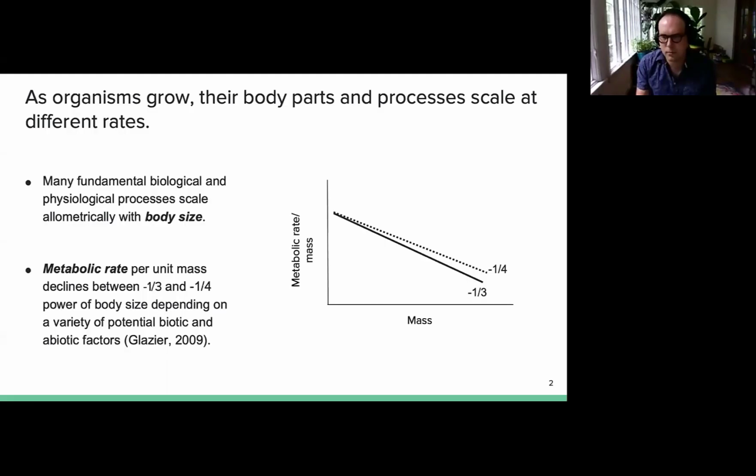So as organisms grow, their body parts and processes scale at different rates, and many fundamental biological and physiological processes scale allometrically with body size. Metabolic rate per unit mass declines somewhere between the -1/3 and -1/4 power of body size, depending on a variety of potential factors, as illustrated in the graph on the right.